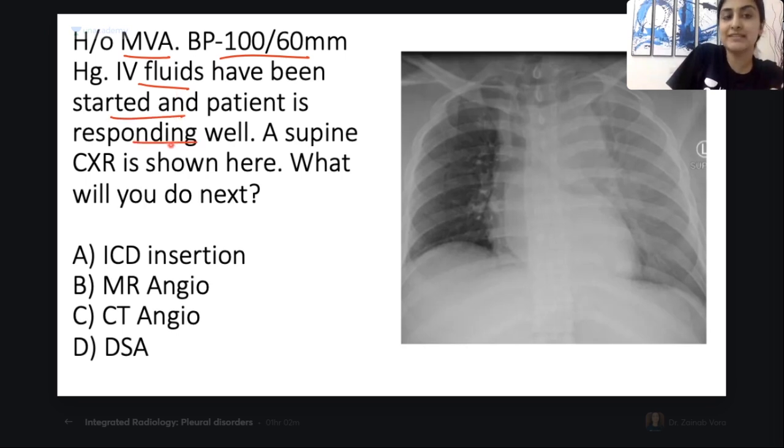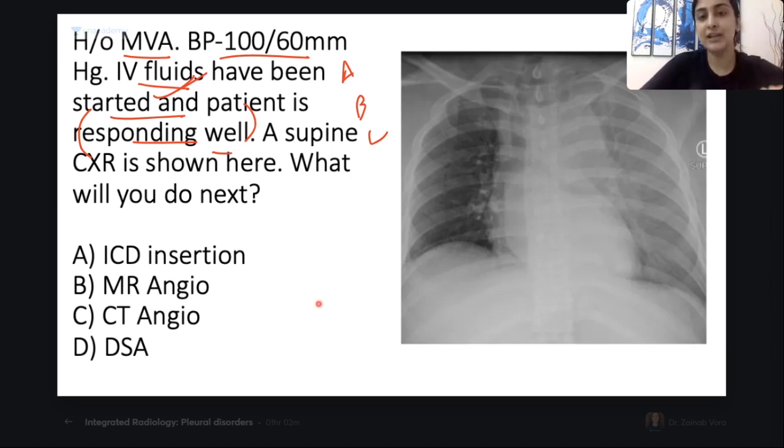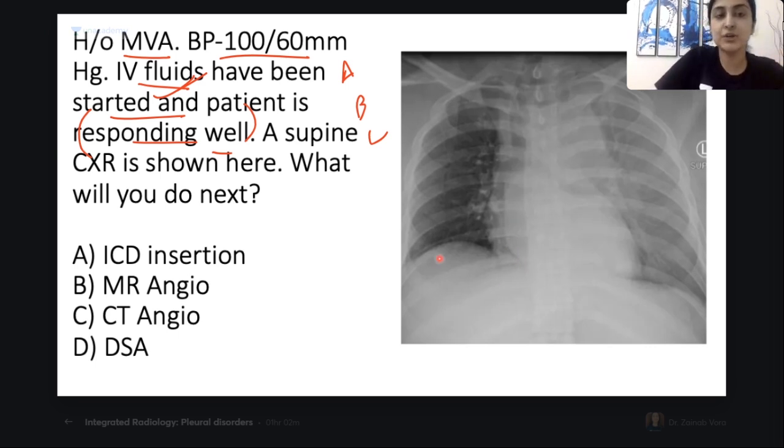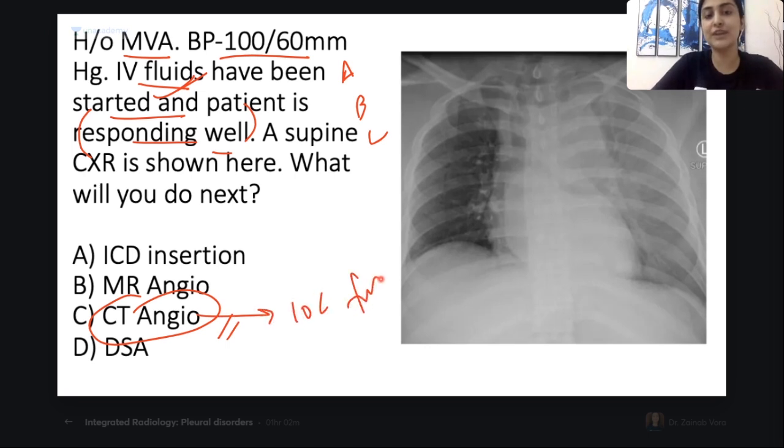All right, when we start the IV fluids, when we do ABC for everybody and the patient responds, we call him responder. And now the patient is stable. Okay, he's a responder. So we have time to do further investigation and know the exact site and the type of aortic injury such that we can plan the management. Okay, whether there is surgical management needed, whether a stent needs to be put. All right, so whenever you have a stable patient, remember, we would always want to do a CT angio. You would always want to do CT angio, which becomes investigation of choice for aortic injury.